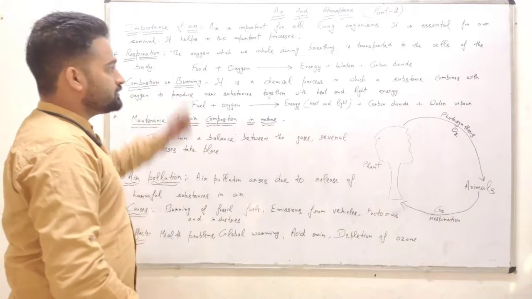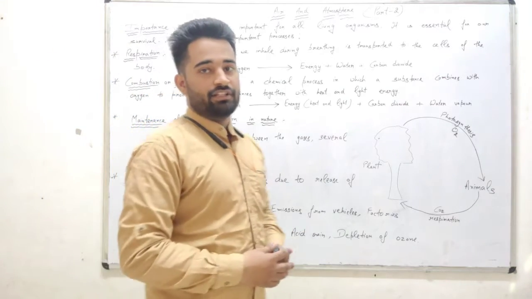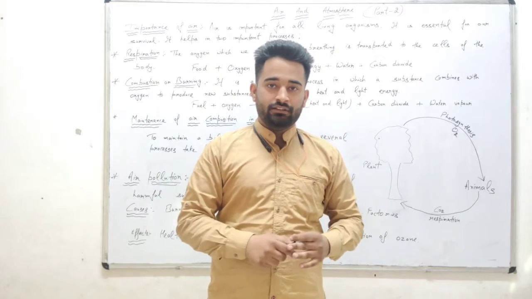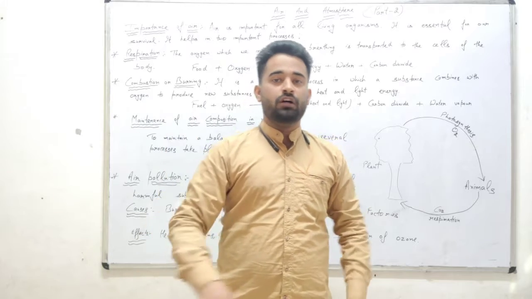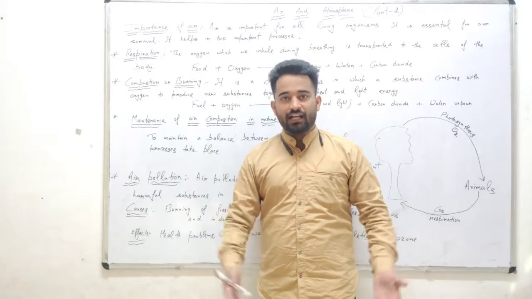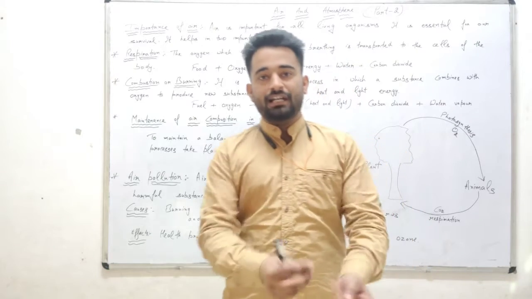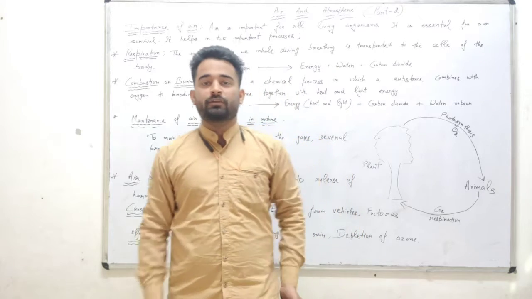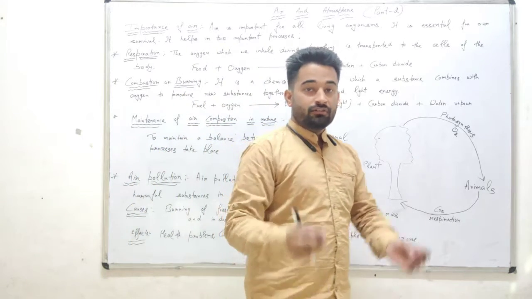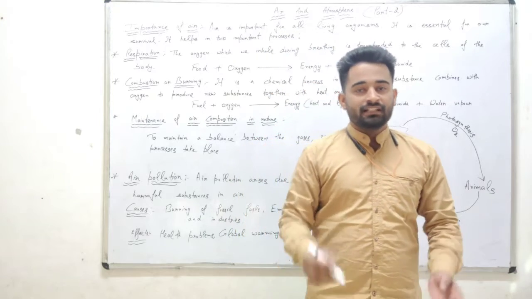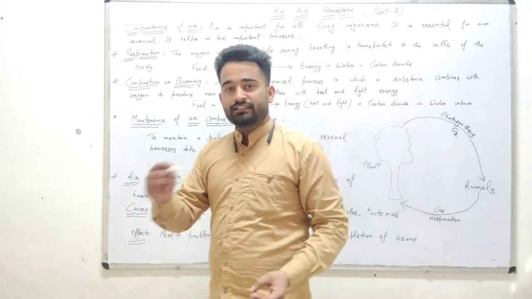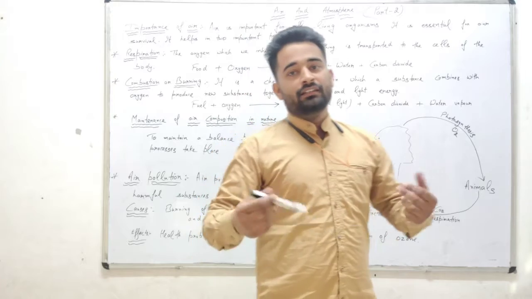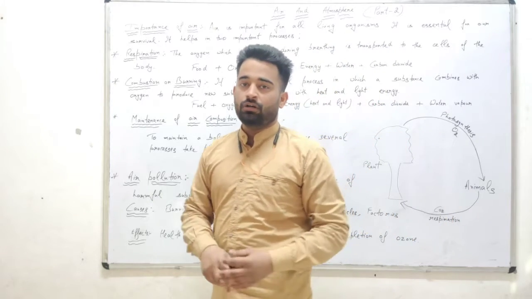See here, first of all, the first concept is respiration. What is respiration? I will tell you in detail. Respiration means taking in oxygen, and that oxygen is transported to all the cells of our body. Then what happens inside the cell? The cell uses that oxygen to burn the food to provide energy to our body. And then what does the cell produce? Carbon dioxide. Then that carbon dioxide reaches the blood, and the blood transports this carbon dioxide out of our body with the help of the lungs. This process is called respiration.